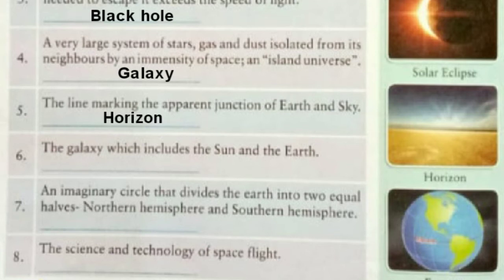Now let's see question number 6. The galaxy which includes the sun and the earth. Which galaxy is this? Yes, you are absolutely right. It is our Milky Way galaxy. Please write the answer here.